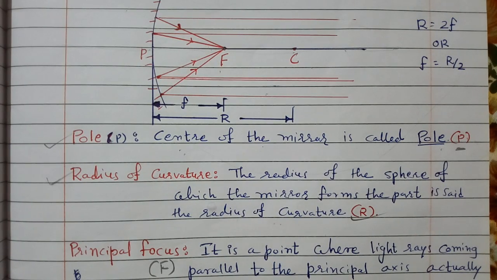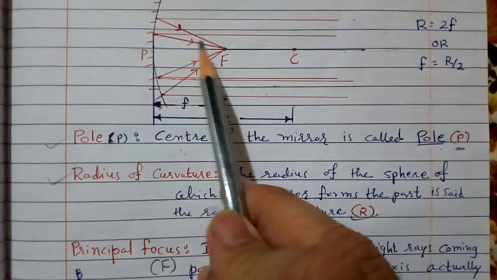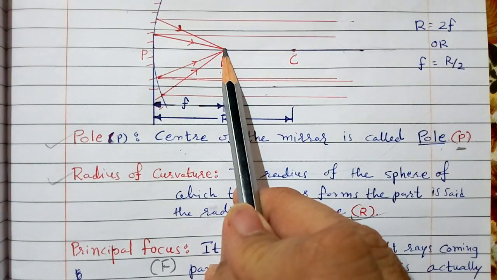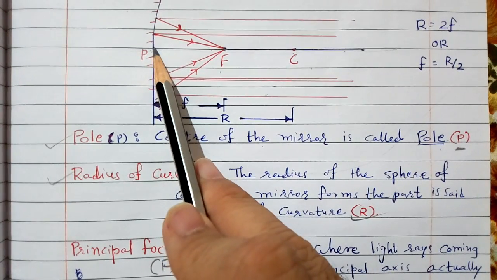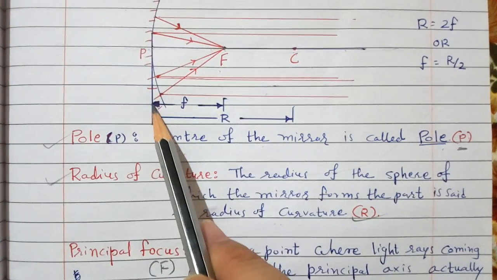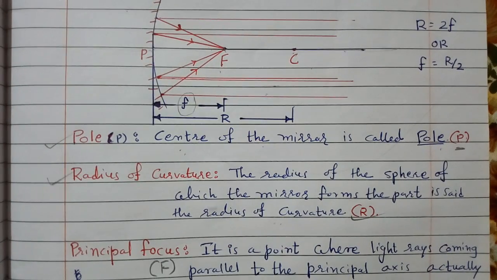Now the definition of focal length, which is one type of distance. The distance between pole P and principal focus F is called the focal length. It is denoted by small f. It is a type of length, so its SI unit is meter. You can take centimeter as a smaller unit.